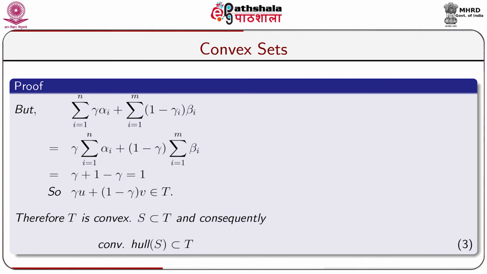But sigma i equal to 1 to n gamma alpha i plus sigma i equal to 1 to m (1 minus gamma) beta i is equal to gamma into sigma i equal to 1 to n alpha i plus (1 minus gamma) into sigma i equal to 1 to m beta i, which is again equal to gamma plus (1 minus gamma), and that is equal to 1. So, gamma u plus (1 minus gamma) v belongs to capital T, and it shows that capital T is convex and S is a subset of T, and consequently convex hull of S is a subset of T. This is equation number 3.